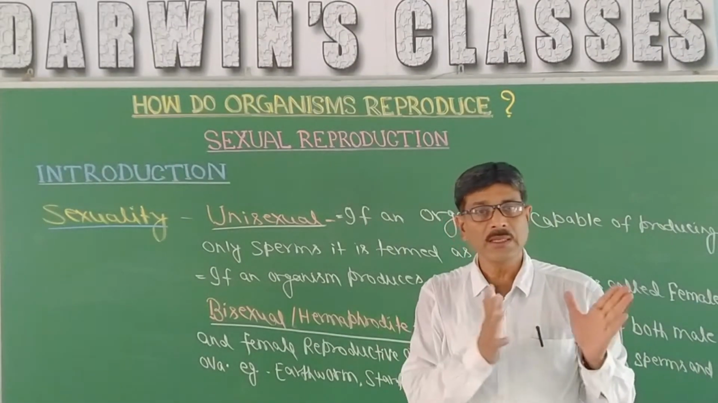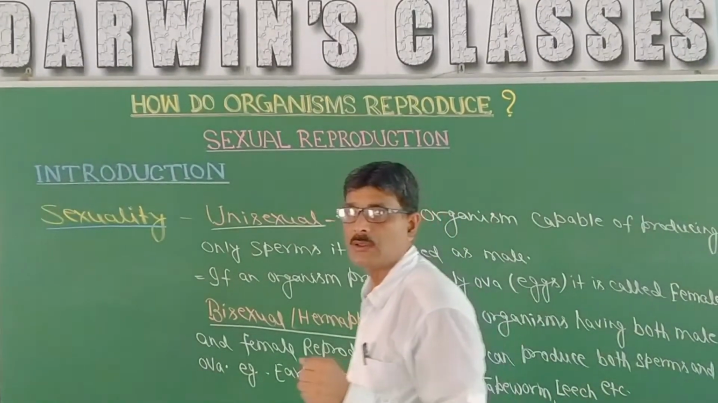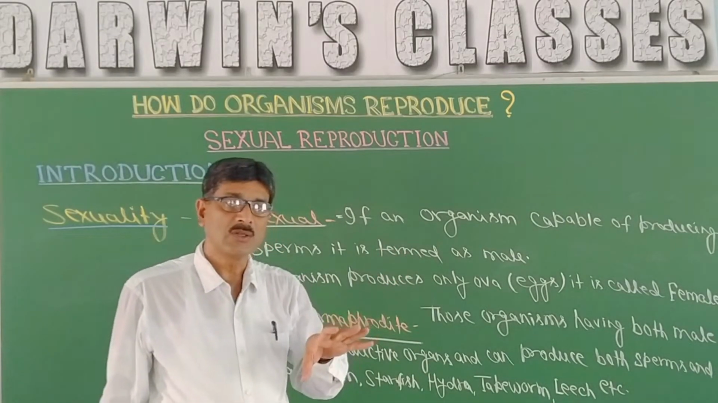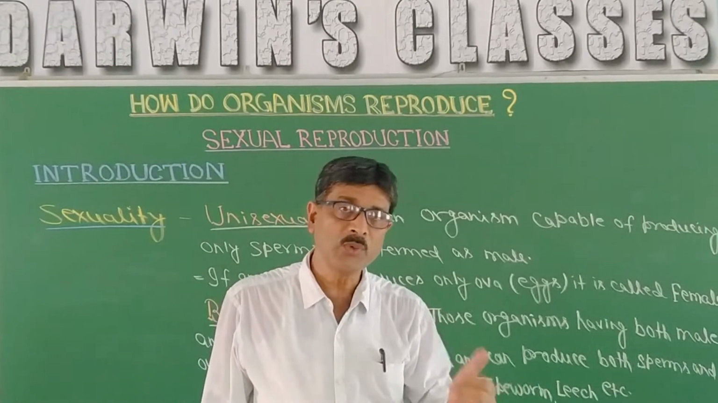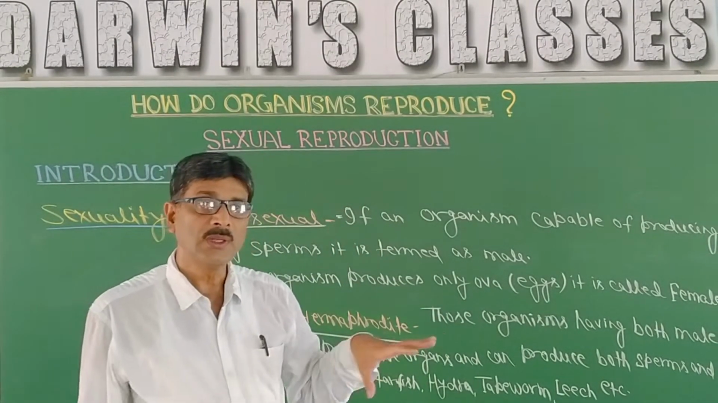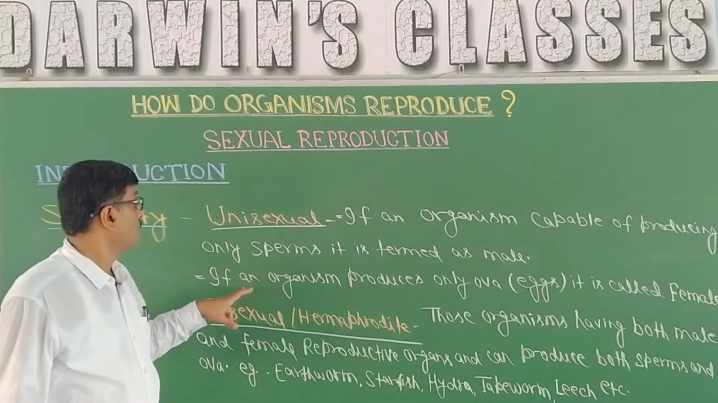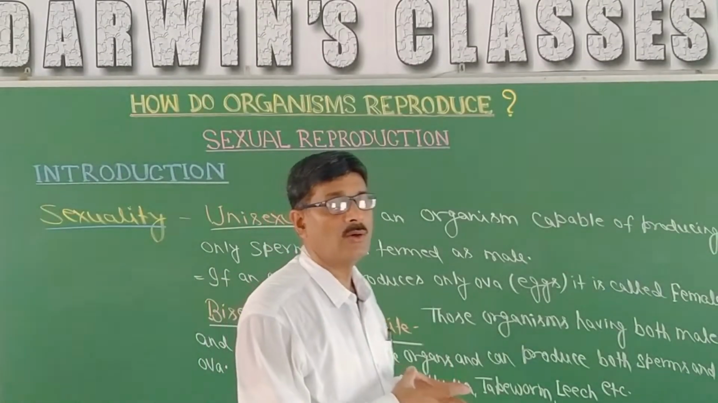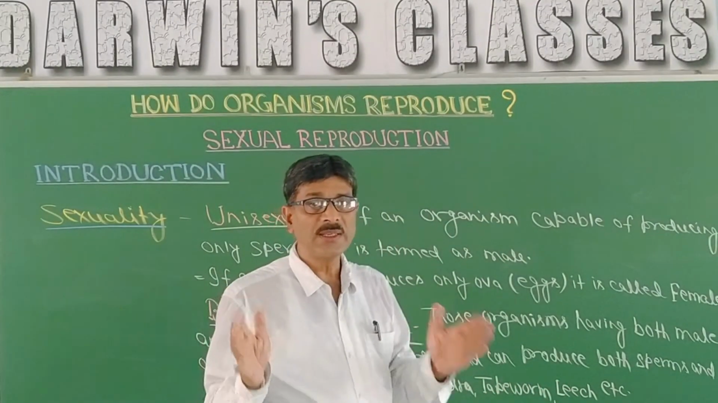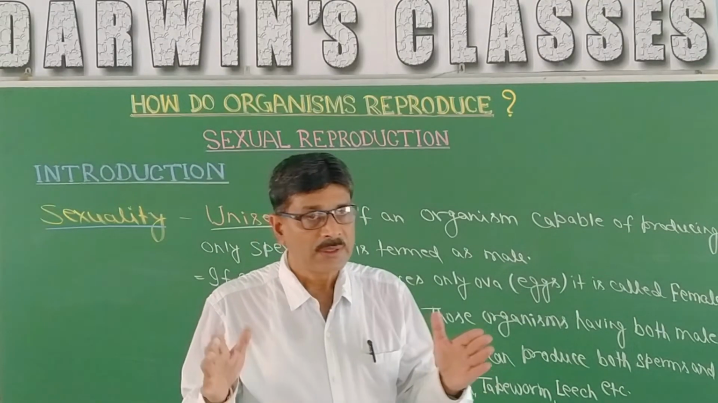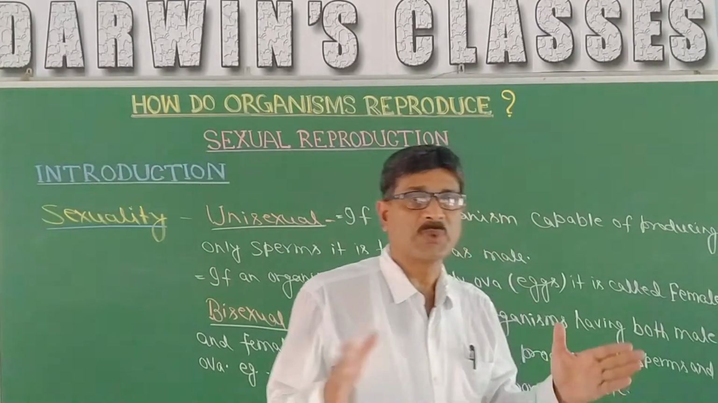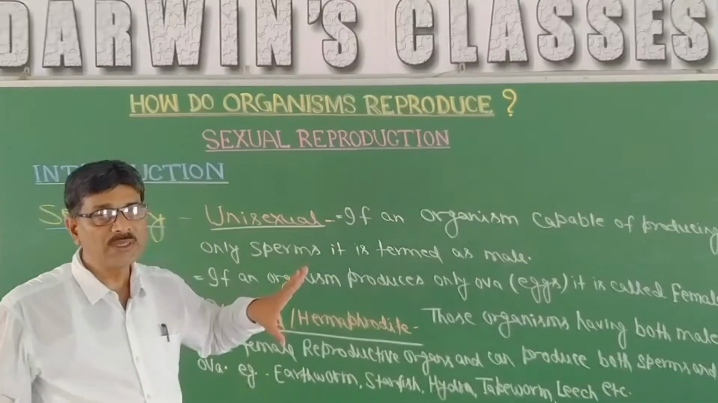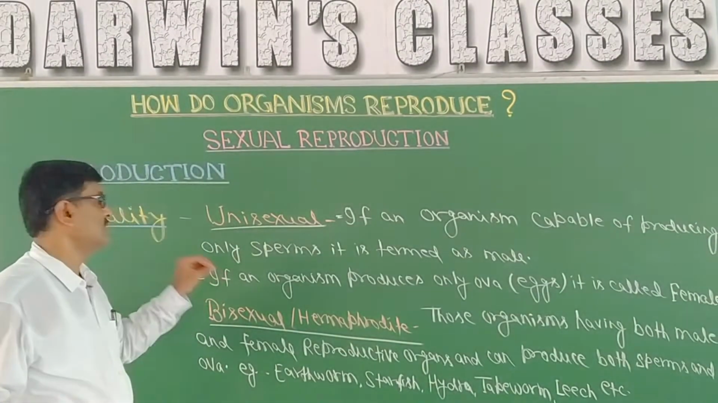That means a single individual capable of producing the male gamete, the sperm, is termed as a male individual. That means the male is the organism having the male reproductive organ and producing only sperms, whereas the female is the organism that is capable of producing only ova or egg cells. That means both the gametes are being produced in individuals which are separated from each other. That means a single individual producing only one type of gamete, that is unisexuality or a unisexual organism.